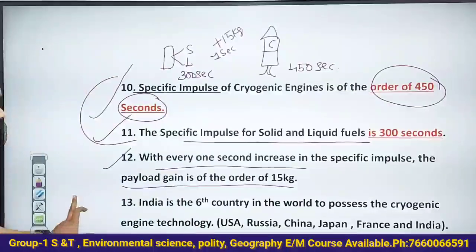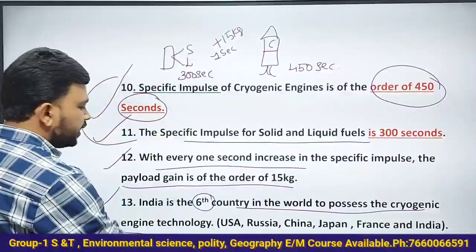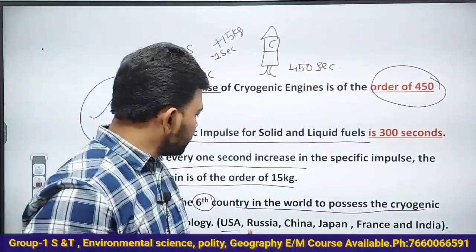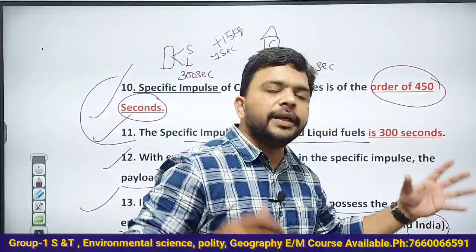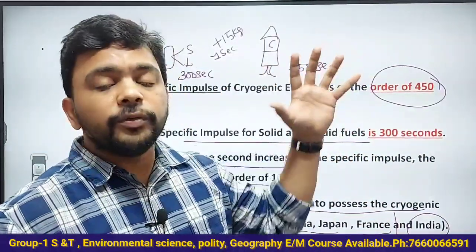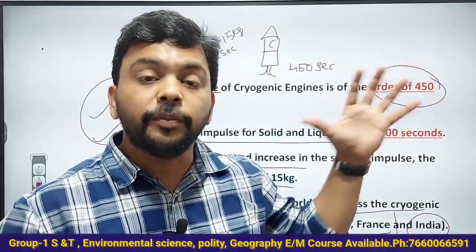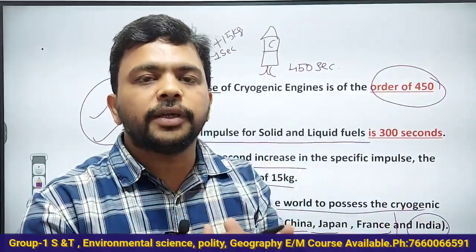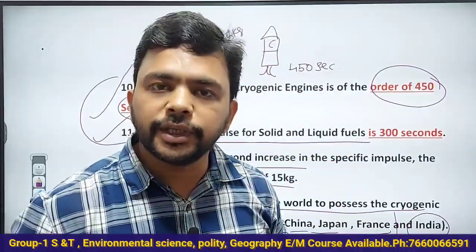Okay. Now, India is the 6th country in the world to have the cryogenic engine technology. Remember this for the different exams. Already the countries USA, Russia, China, Japan, France, and from 2014, India has its own cryogenic engine technology. No doubt we have taken 7 cryogenic engines from Russia. But we are not confined to them. We studied them. We understood how they are working. We have developed our own version of the cryogenic engine, and we have our own version right now.